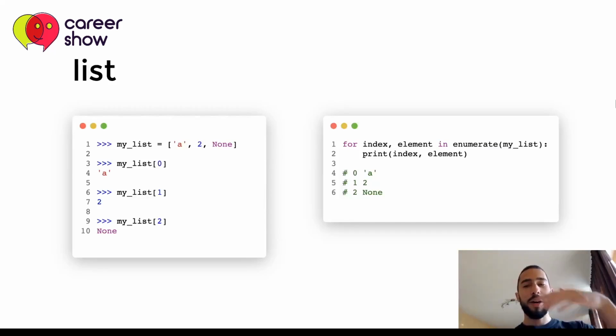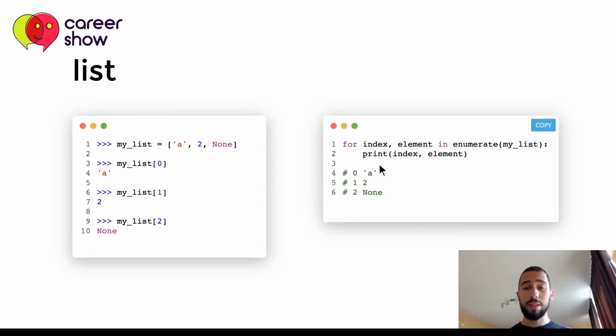When a list is provided to enumerate, it returns an iterator, which I won't explain here what actually is, but if we use the same notation with the for loop, but here we iterate over tuples of elements, here index and element, these are two elements on each iteration, from enumerate of my list, what we get is actually the first element of each iteration is the index itself, and the second one is the element.